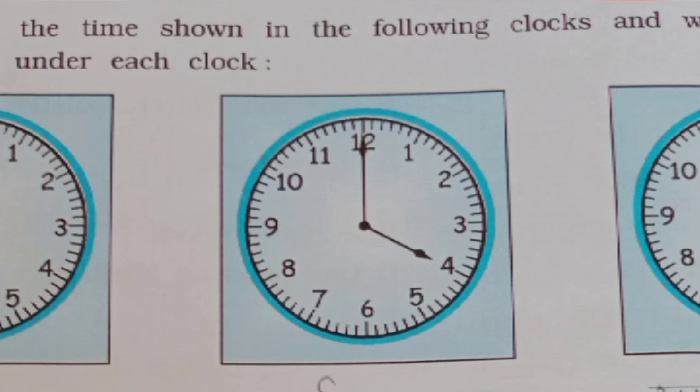So we have to write Ekadashvadanam for 11 o'clock. Then 4 o'clock, Chaturvadanam. The next one is 12 o'clock, Dwadashvadanam.